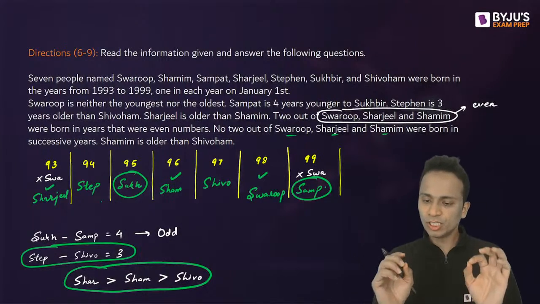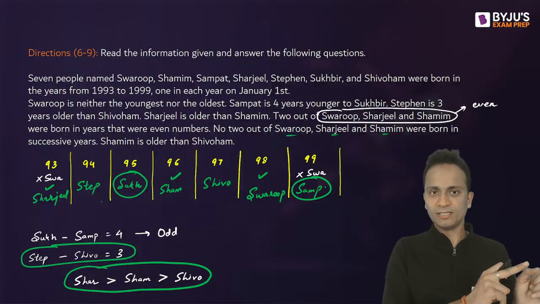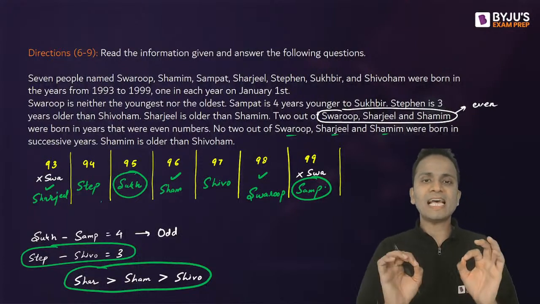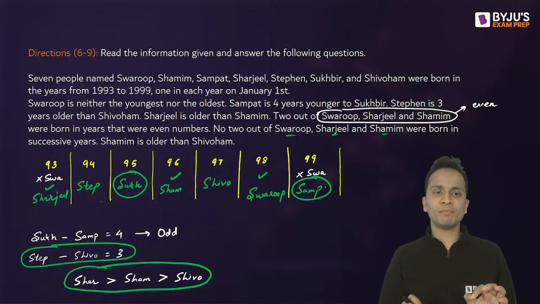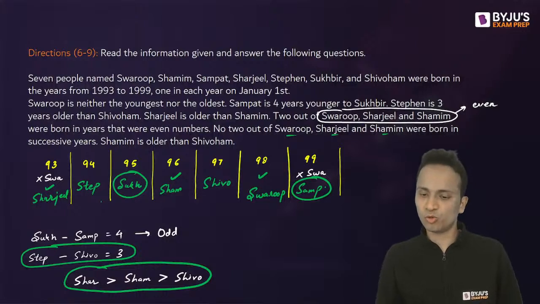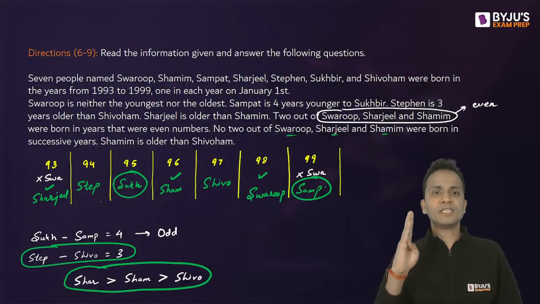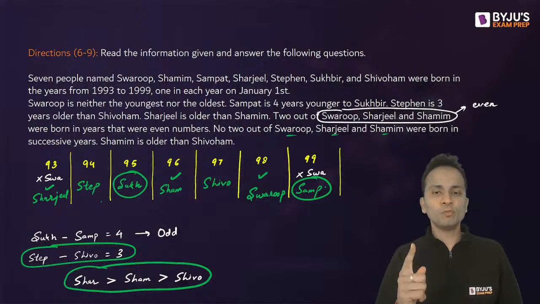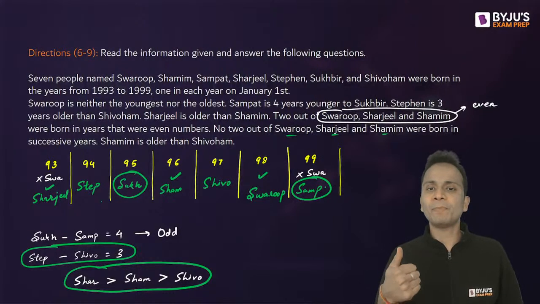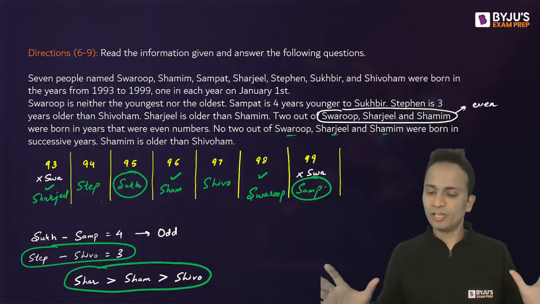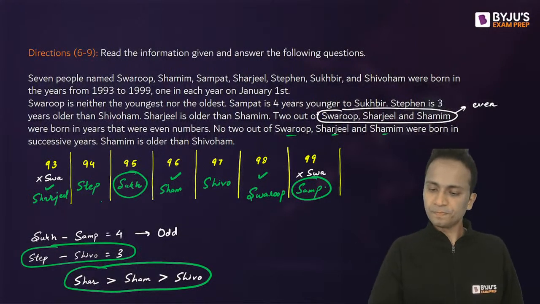Okay, now this particular sequence is as per all the conditions that are given above, and that's it. This is over. Okay, so Sharjil 93, Stephen 94, Sukhbir 95, Shamim 96, Shivoham 97, Swaroop 98, and Sampat 99. These are their years of birth. Okay, all right. Now let's look at the questions.